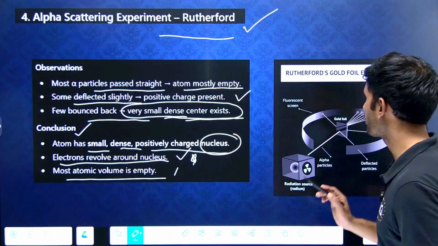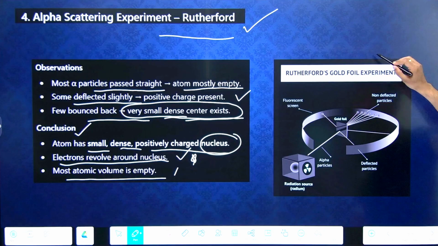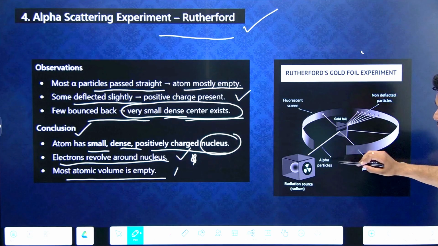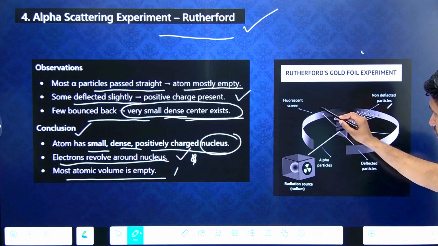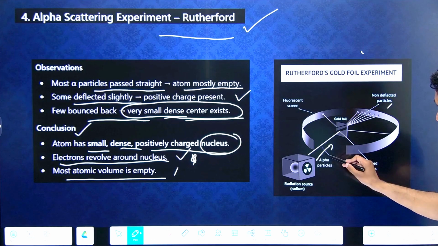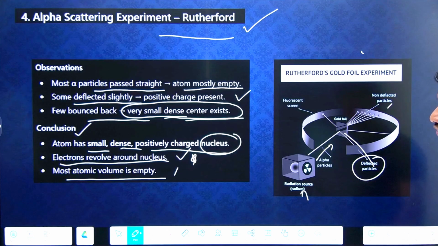These are the key results of Rutherford's gold foil experiment, which is the alpha scattering experiment. There is the gold foil, non-deflected particles, the fluorescent screen, alpha particles, and the deflected particles. This is the radium source. This is how we learnt about the alpha scattering experiment.